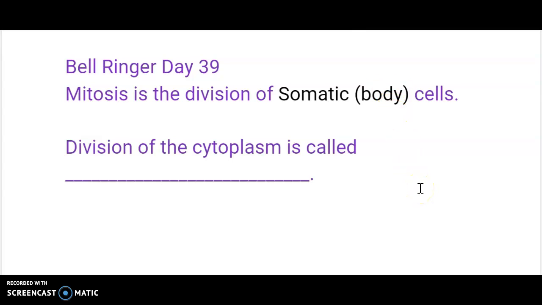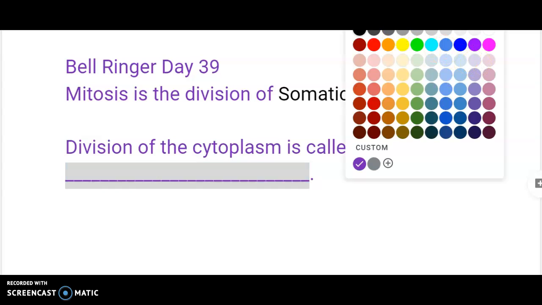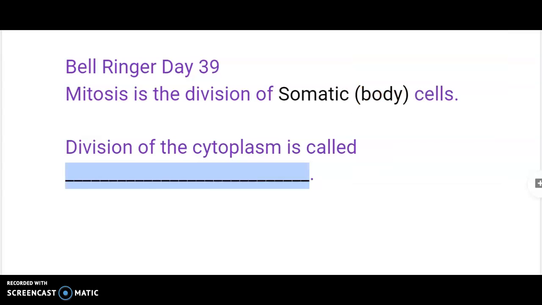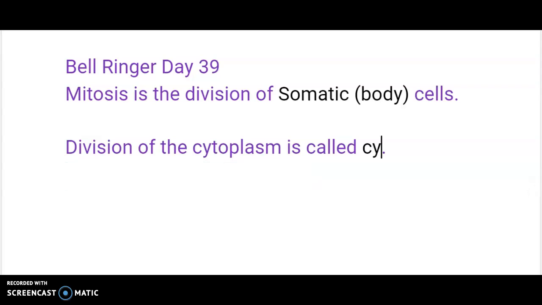And next question says the division of cytoplasm is called, that's called cytokinesis, and it's not actually considered part of mitosis, but it happens right there at the end of mitosis. That's where the cytoplasm itself actually splits the rest of the way to make two distinct cells, and that is called cytokinesis.